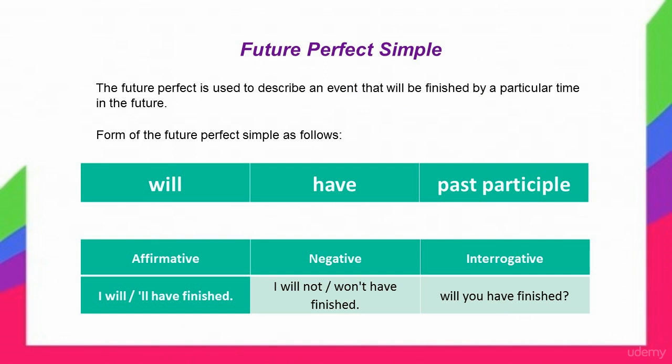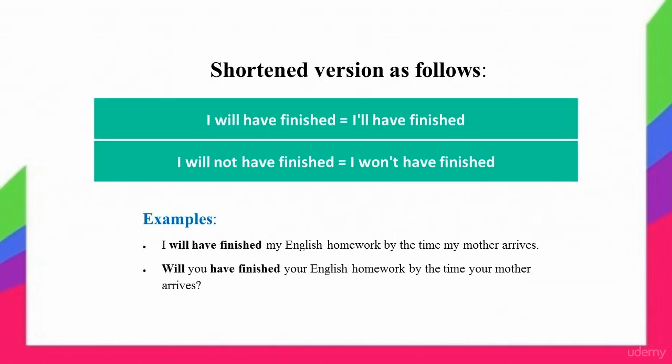Future perfect simple. The future perfect is used to describe an event that will be finished by a particular time in the future. The form of the future perfect simple is as follows. Shortened version is as follows. Examples: I will have finished my English homework by the time my mother arrives. Will you have finished your English homework by the time your mother arrives?